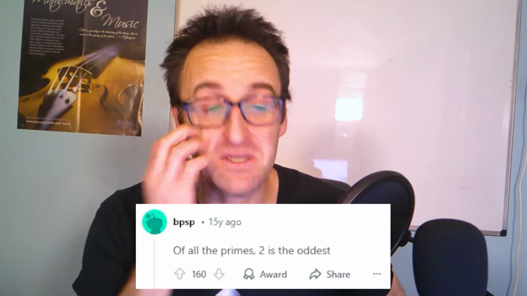"Of all the primes, 2 is the oddest." The reason why this is funny is because 2 is the only even prime number. All the other primes are odd because all other even numbers are divisible by 2. And so 2 is the weirdest prime number, being that it's the only one that has the property of being even, which means it's odd, which, hopefully you can get the joke from there. But yeah, 2 is definitely the oddest prime number, even if it's the only non-odd prime number.